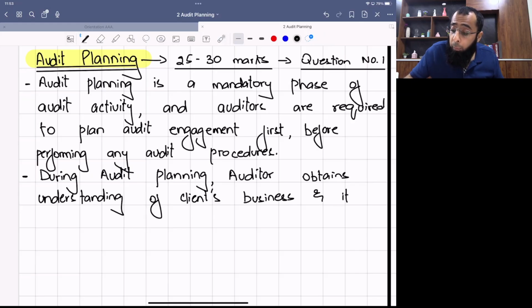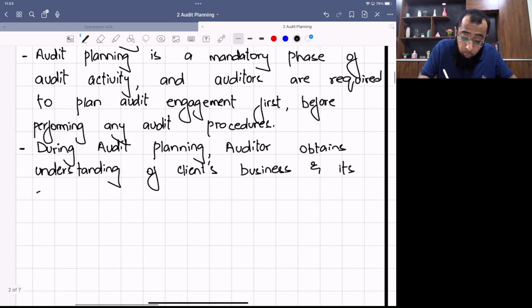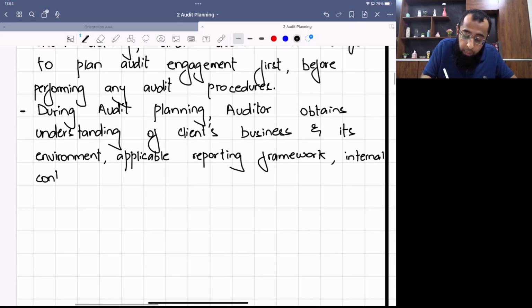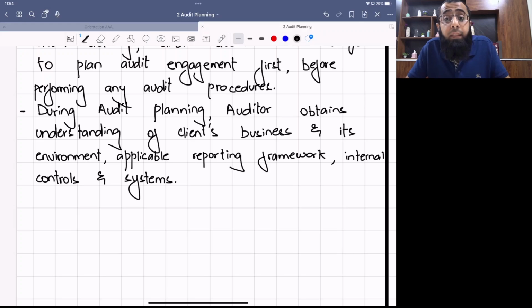Okay, the auditor obtains an understanding of what the client is doing, how he's operating the business, the client's business and its environment, the applicable reporting framework, that is, whether they are following IAS or IFRS, and internal controls and systems. So first of all, the auditor performs an understanding of the client's business and its environment.